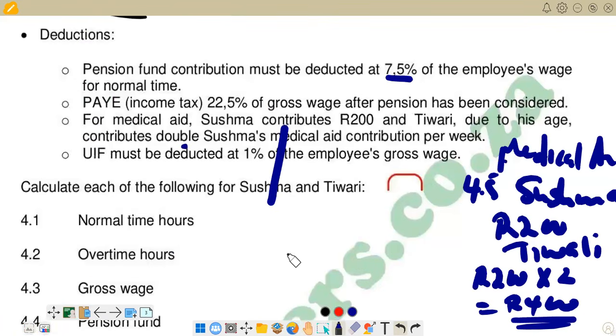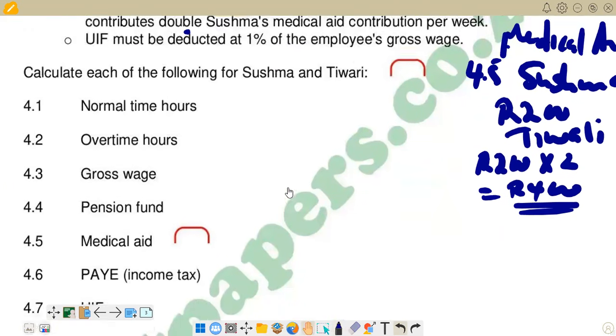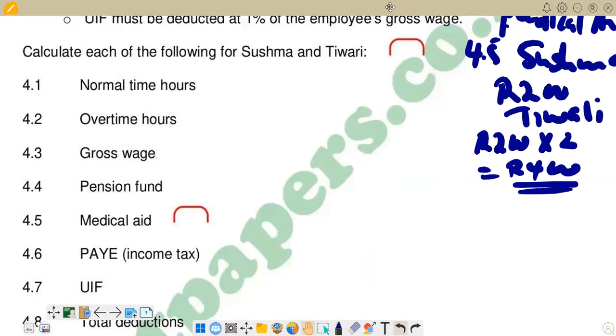Then now we move on to the next question that we have there. We are now on 4.7. Now we are looking at 4.7, which is UIF.